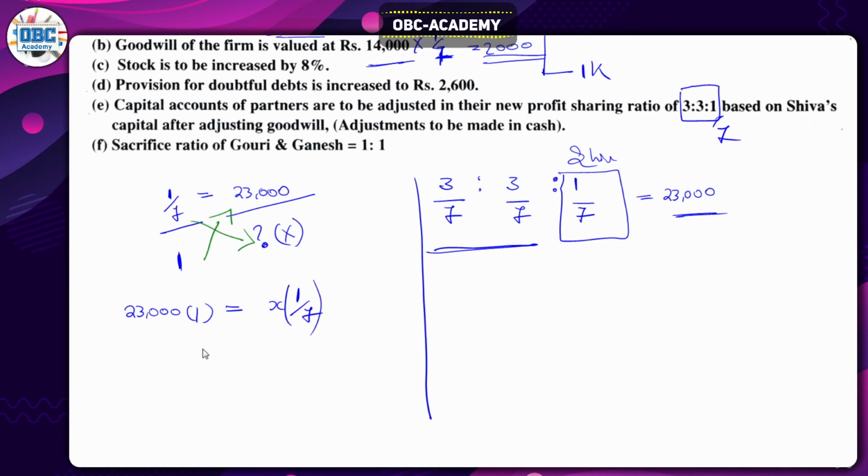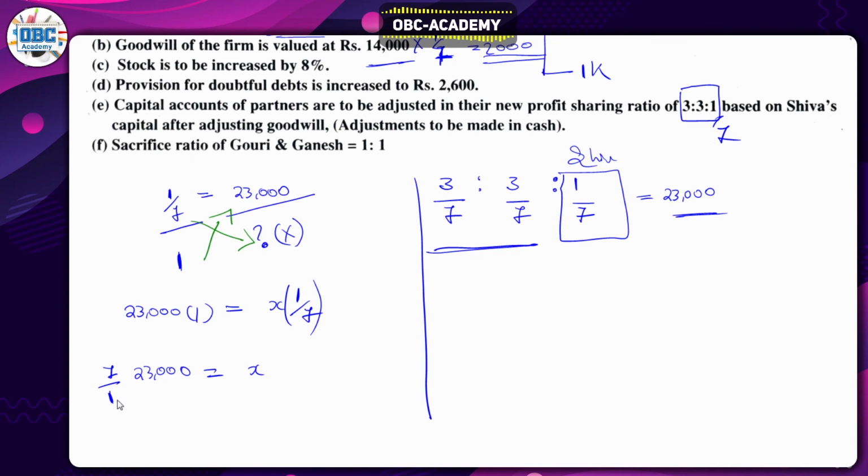This equation has to be further solved like this: 23 into 1, that becomes 23,000, is equal to x into 1 by 7. If you transfer it to this side, that becomes 7 by 1, and here we are left with x.